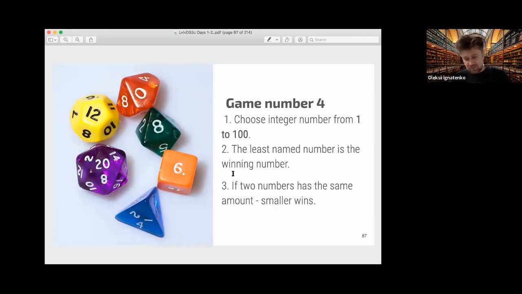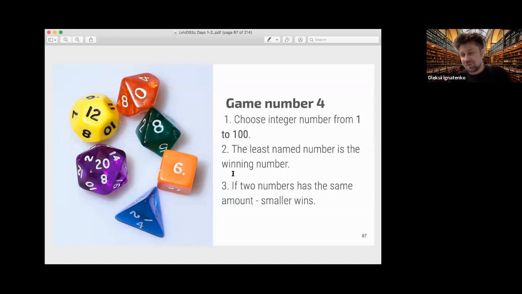The only thing is that there's a slight correlation between the number of people playing and the winning number, but this game also has a very funny heuristic. Number 2 wins in a really big fraction of games. So number 2 is like some magic number. Why?